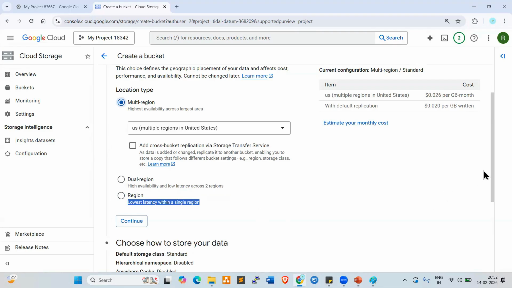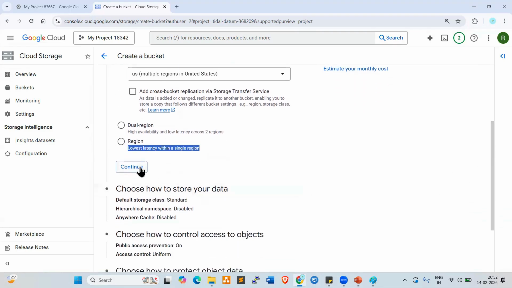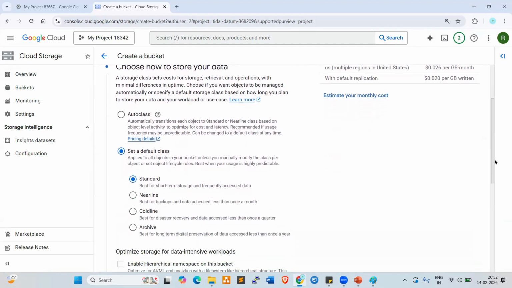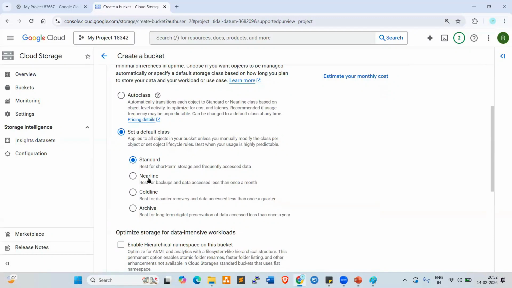Okay, so now go down here. Next one, click on continue. Look at here. Now choose how to store your data, right? Here we have four options available: Standard, Nearline, Coldline, Archive. Standard, best for short-term storage and frequently accessed data. Nearline, best for backups and data accessed less than once a month. Coldline, best for disaster recovery and data accessed less than once a quarter. Archive, best for long-term digital preservation of data accessed less than once a year.